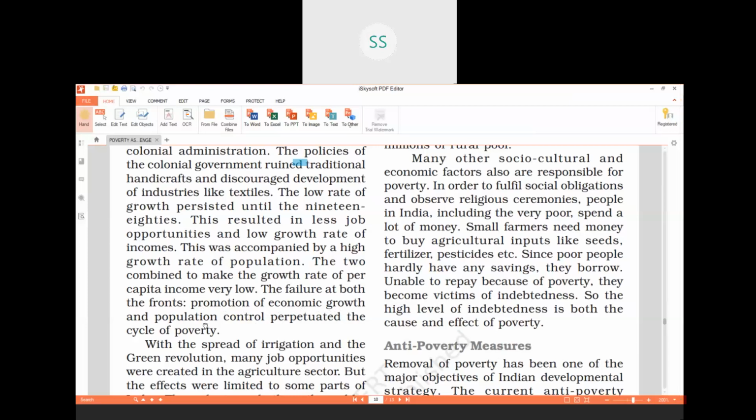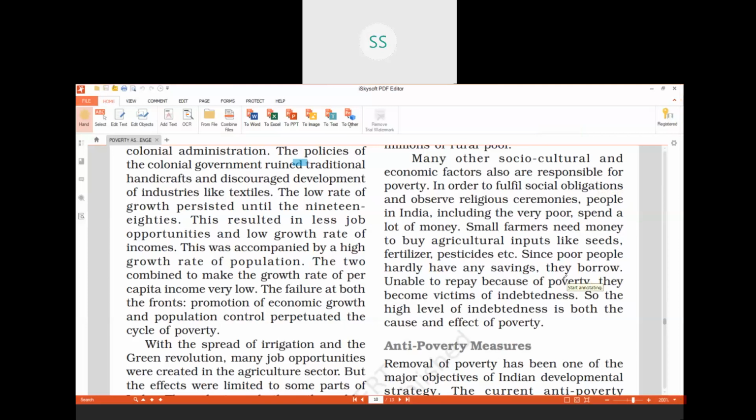On the other side, population control was not there, because of which the cycle of poverty was there. That means many people were under this cycle of poverty. What do you mean by cycle of poverty? Cycle of poverty means that kind of circle from which the poor are not able to come out. You might have seen the tire in the cycle, it keeps on moving.